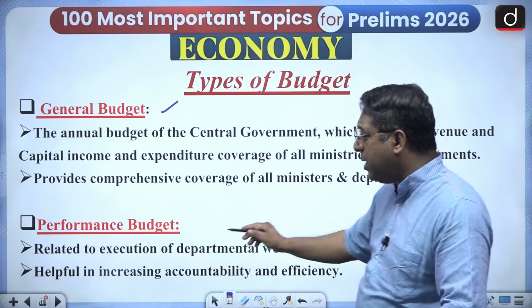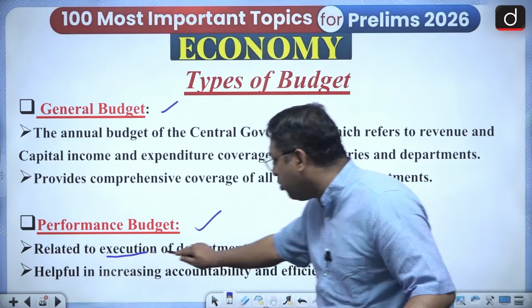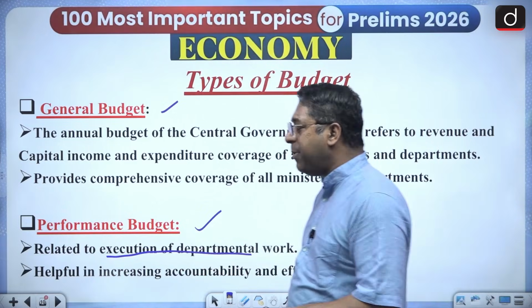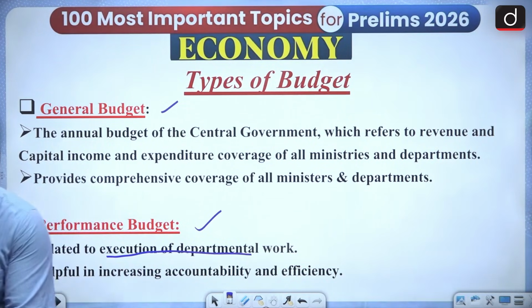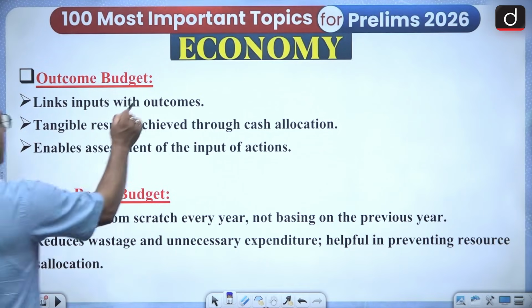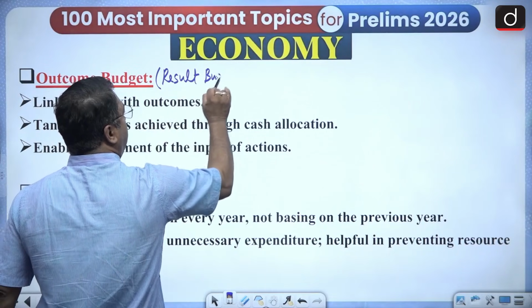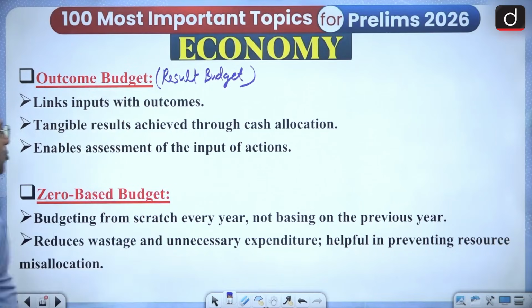So that is what is general budget. Performance budget, that is something which is related to the execution of departmental work. That means whatever is the departmental work, and with regard to that, the execution of the departmental work. Then there is the outcome budget. All should know this outcome budget. It is also referred to as the result budget.